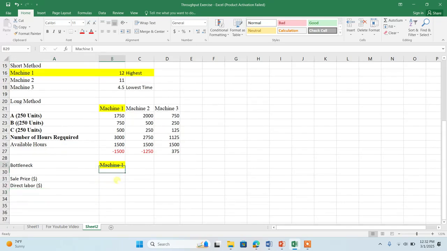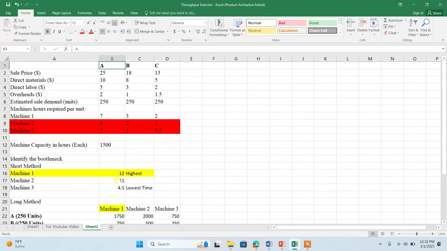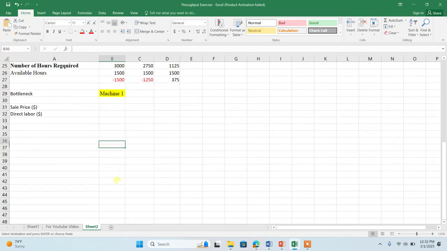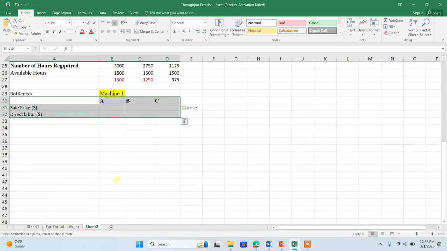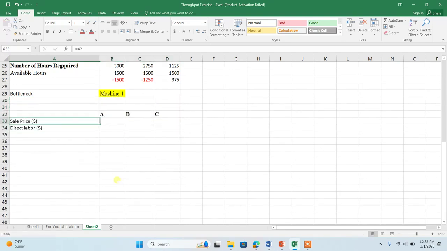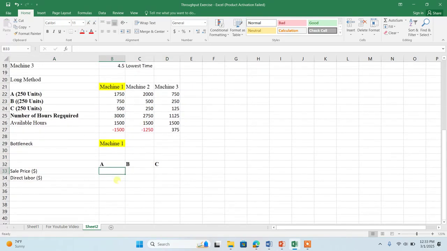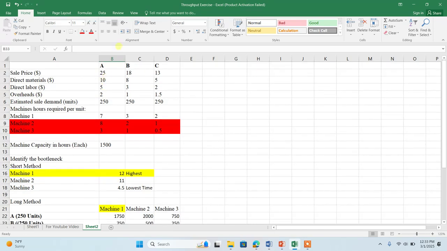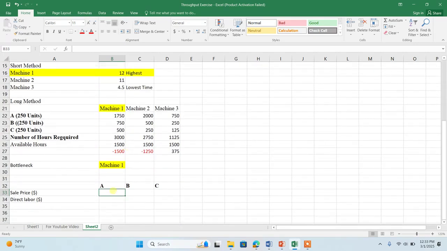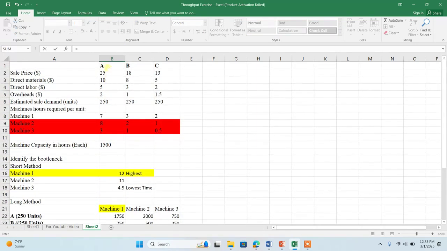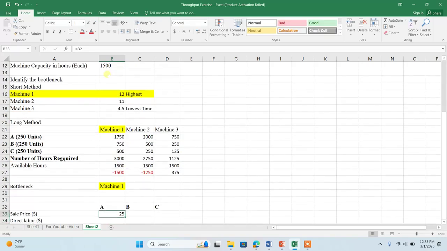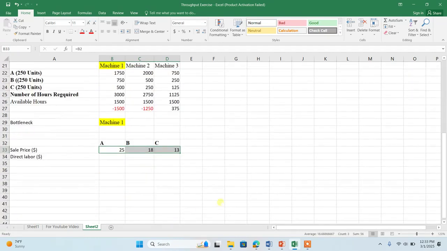Okay. Now let me calculate the throughput accounting ratio for each of the units A, B, C. Create some space, yes, like this. What is the sale price of A? I'm just going to copy it. 25, 18 and 13.